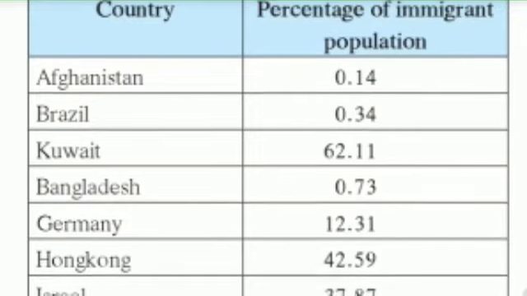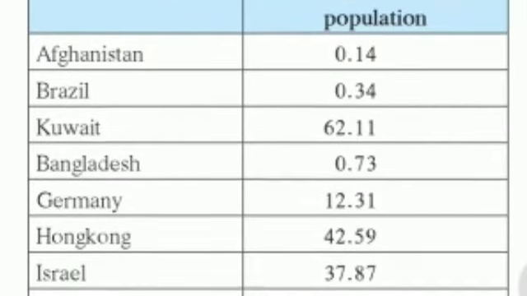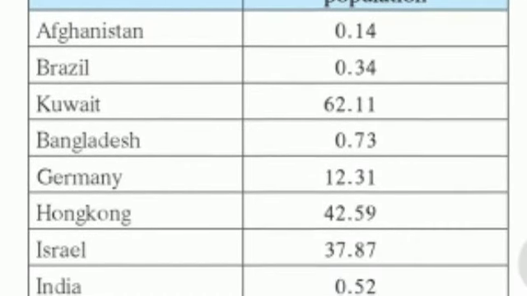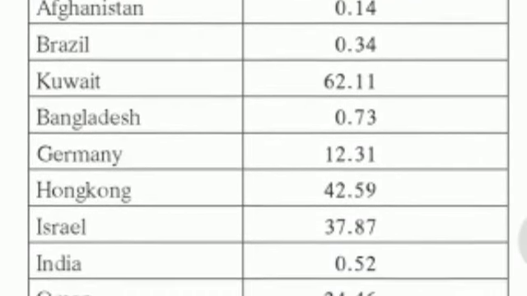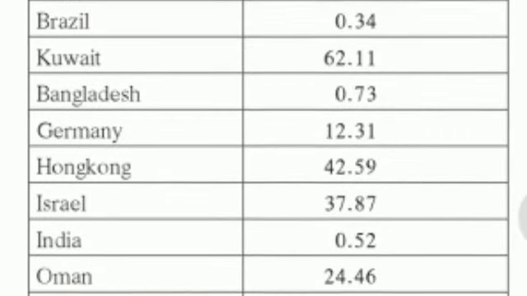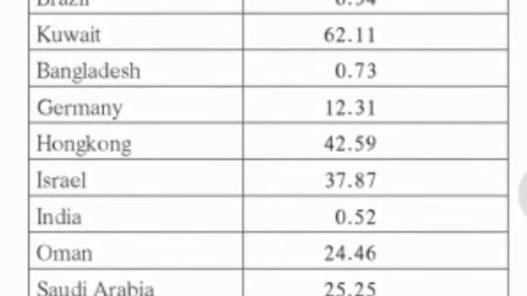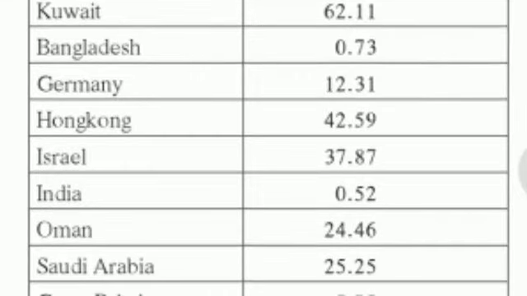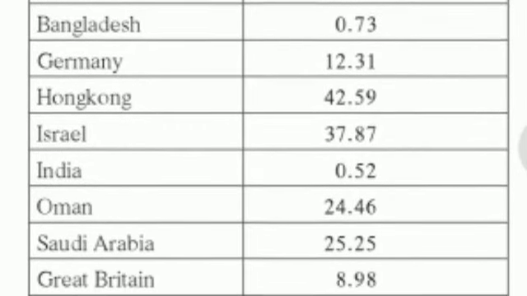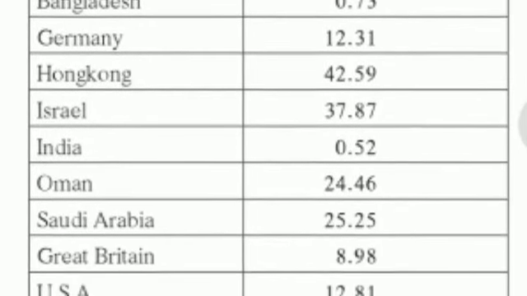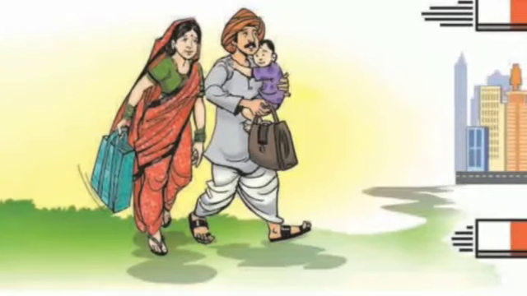See children, on page number 46 you will find a table. This table gives the percentage of migrant population of some selected countries, and below that some questions are given to you. So you can refer to that page and try to understand the percentage of migrant population and the country.